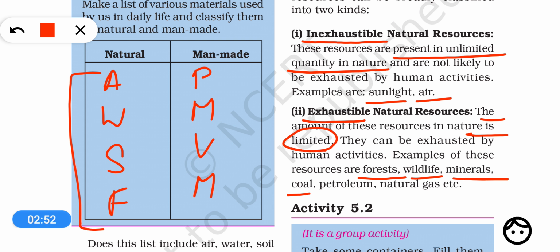Minerals, coal, petroleum, natural gas, these all are exhaustible because they are present in a limited amount. For example, if you keep on cutting the forests, one day will come when there will be no forests left, and that will disturb the ecosystem of our earth.